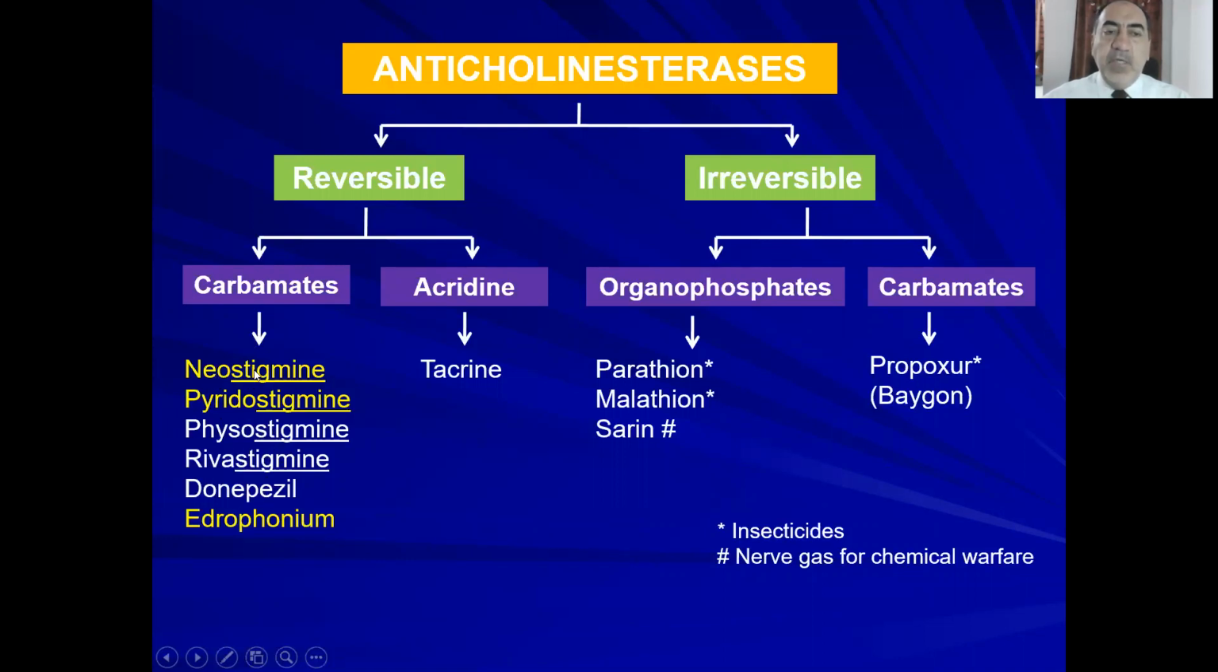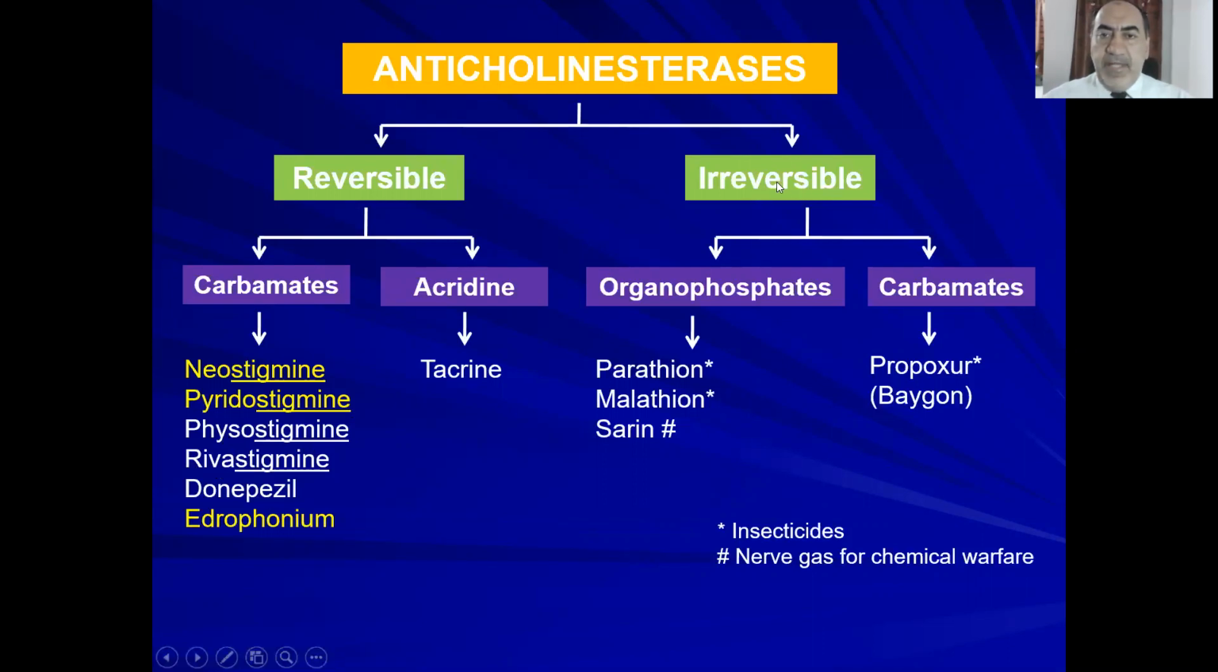These are quaternary ammonium compound drugs that do not pass through the lipid membrane. They cannot cross the blood-brain barrier. They cannot cross the conjunctival membrane, and so forth. And physostigmine, rivastigmine, donepezil, and tacrine are tertiary amines. They can pass through these lipid membranes or lipid barriers.